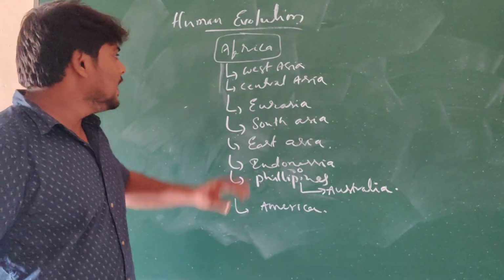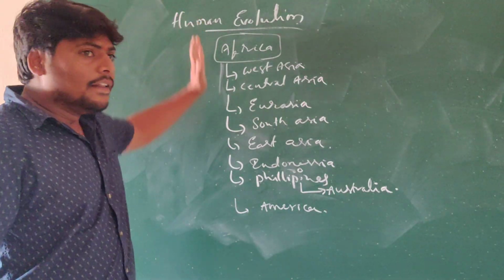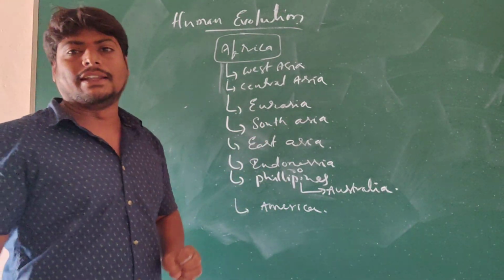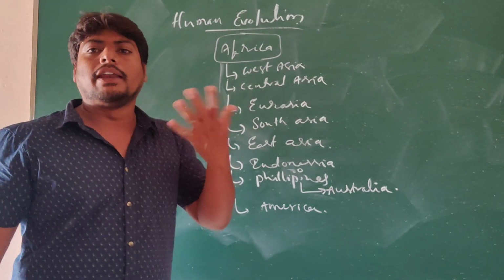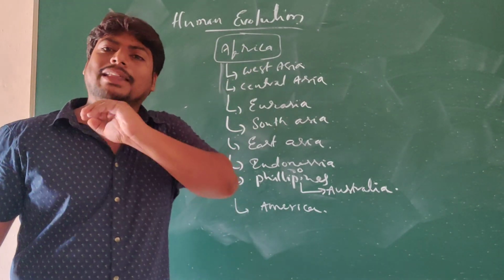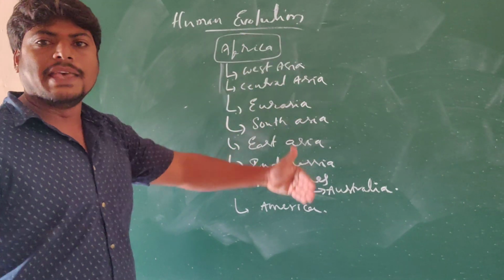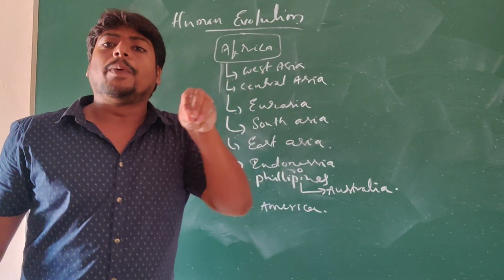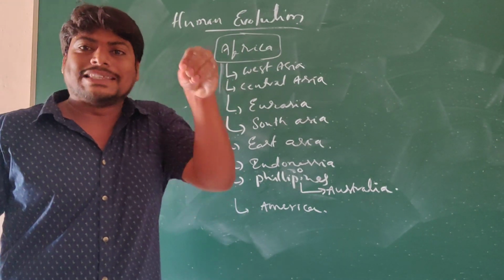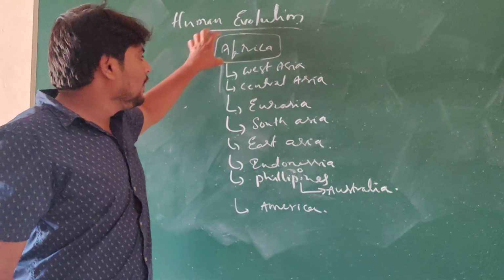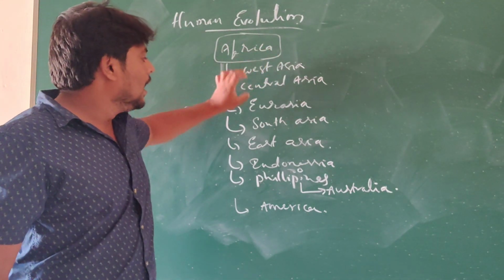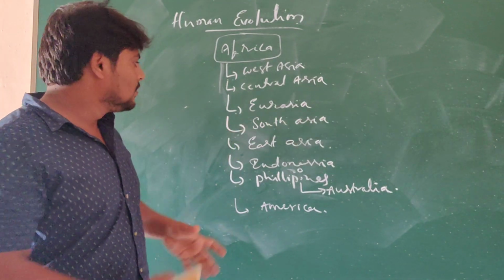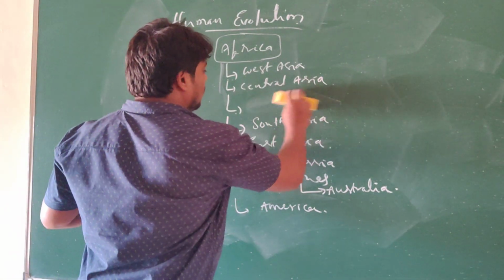So what has happened is, from Africa, the early human beings migrated from one part of the earth to another, in search of food, for protection, or for some other reason. So, where can we find the footprints of early human beings? From Africa to West Asia, Central Asia, again in Eurasia, South Asia, East Asia. Understand? So, I will make it easy. All Asia.